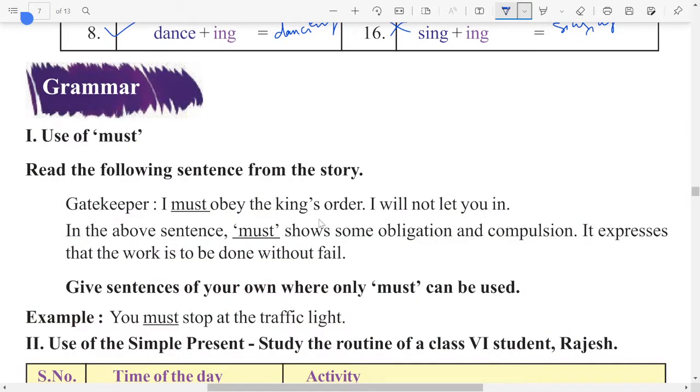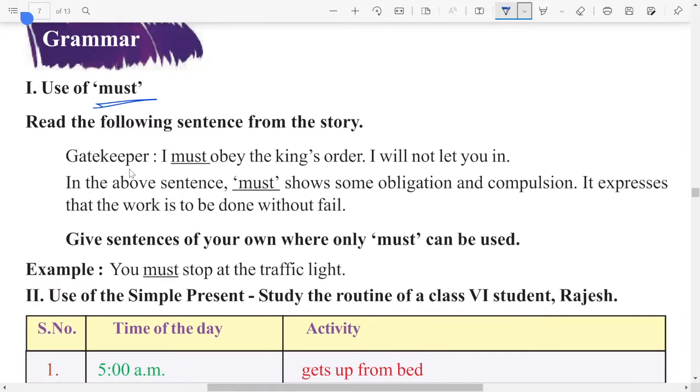Next one, use of must, the grammar part. Till here vocabulary is over. Look at the grammar part. Read the following sentence from the story. What is that sentence? Gatekeeper said like this: I must obey the king's order. I will not let you in. So in this sentence, must shows some obligation and compulsion. Must is a modal auxiliary verb.